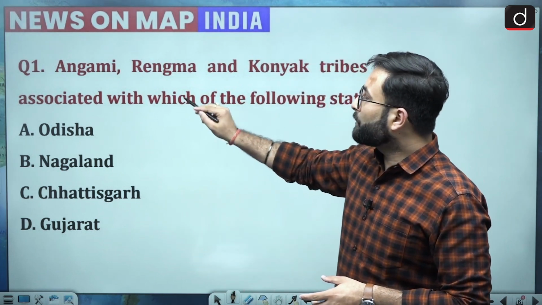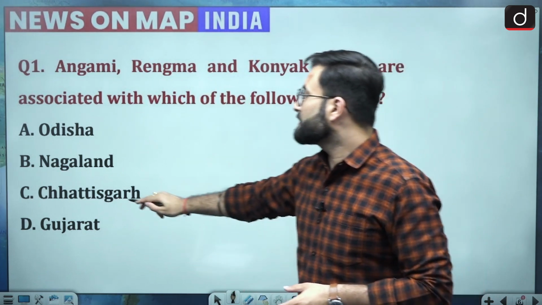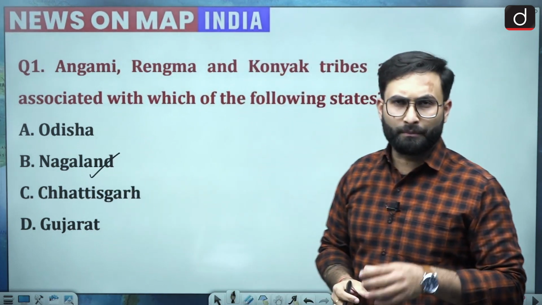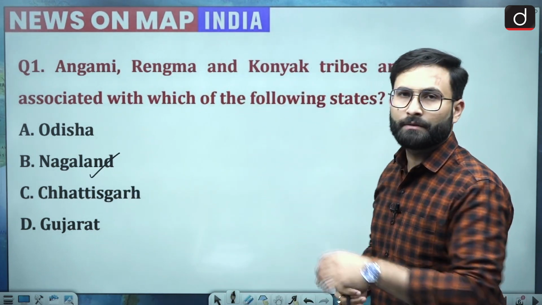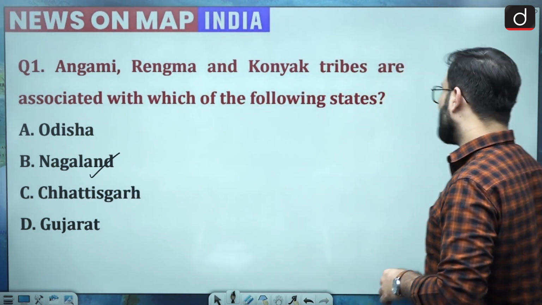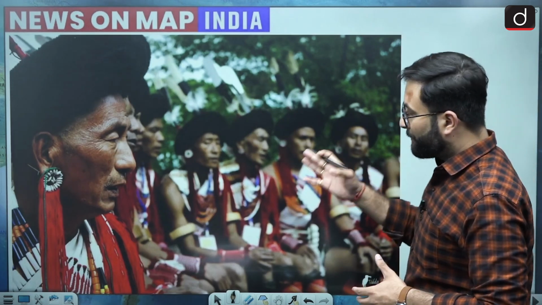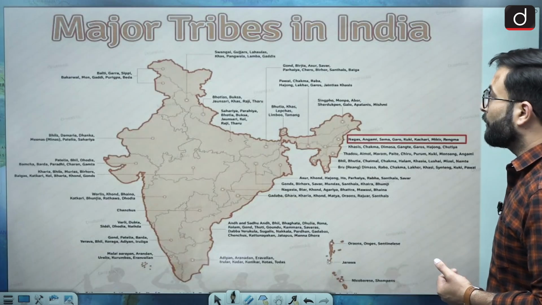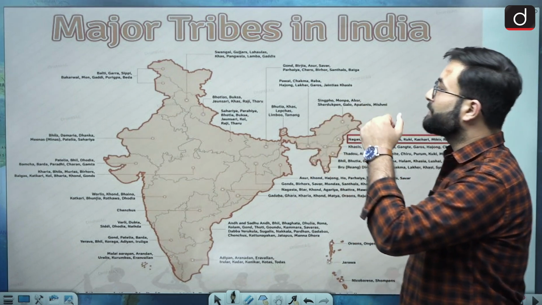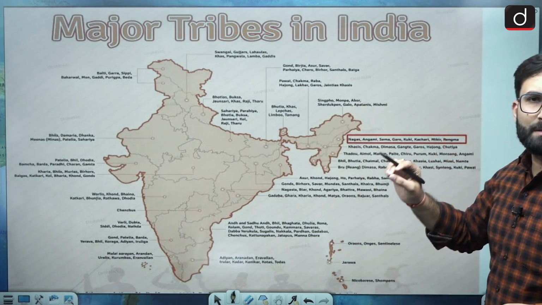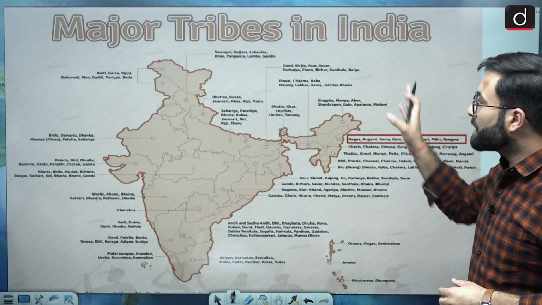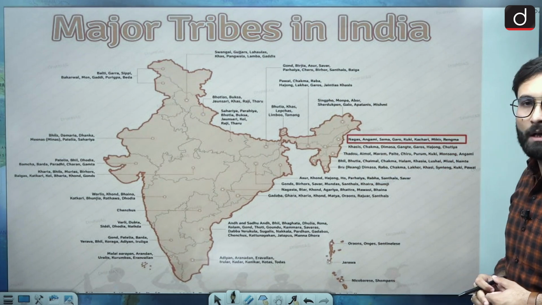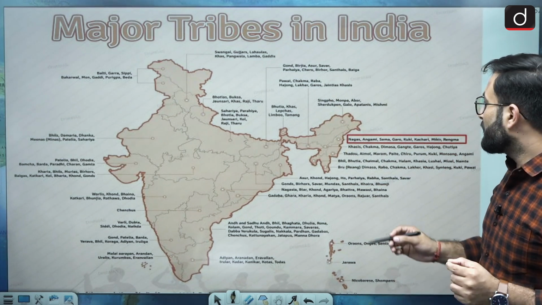So when we are talking about the Angami, Rengma and Konyak tribes, these are basically based in Nagaland. Option B would be your right answer. Over here is a picture taken from Nagaland's tribal communities. Here you can see the major tribes which are there in India. All of the mostly important tribes have been covered in this particular picture. For our interest right now, Nagaland is there.